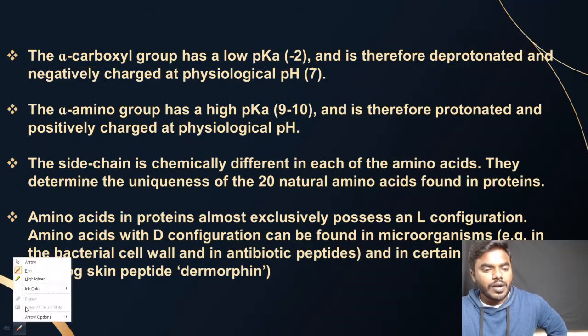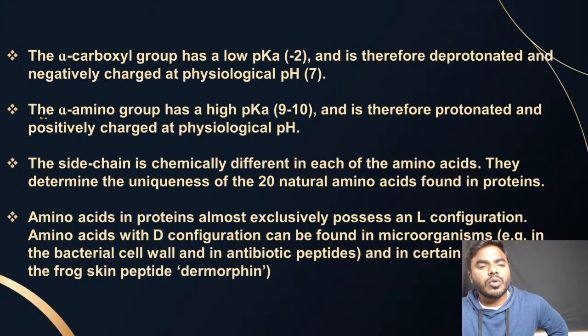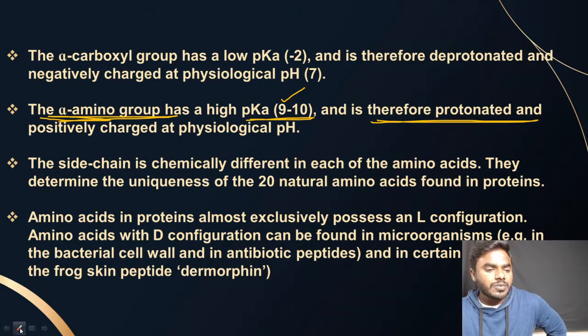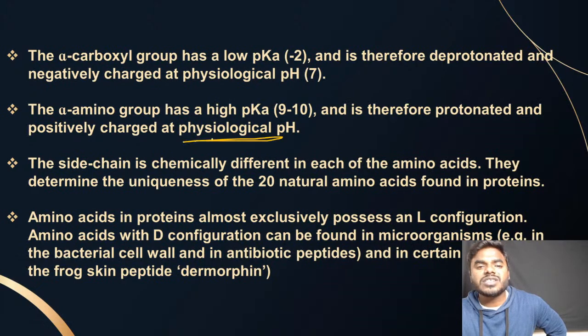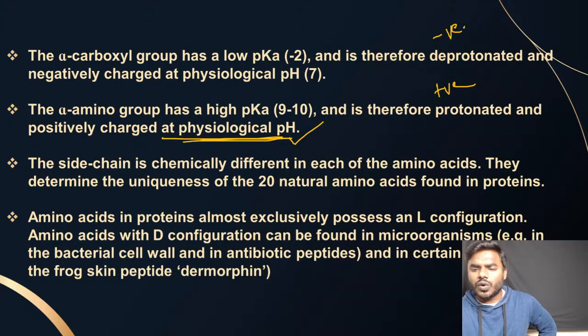Whereas, friends, what about this particular alpha amino group? The alpha amino group has a high pKa value, 9 to 10. Hence, friends, therefore, it is protonated. And friends, it is positively charged. Friends, it is protonated as well as positively charged at a physiological pH. Correct? So, if it is protonated, positively charged. If it is deprotonated, negatively charged. I don't know, friends, what you have to do, but I want you to remember it compulsorily. Okay.